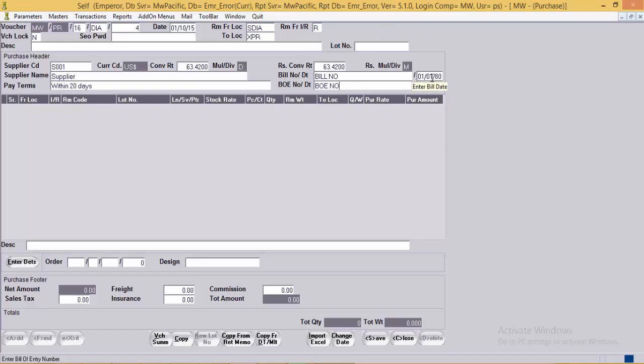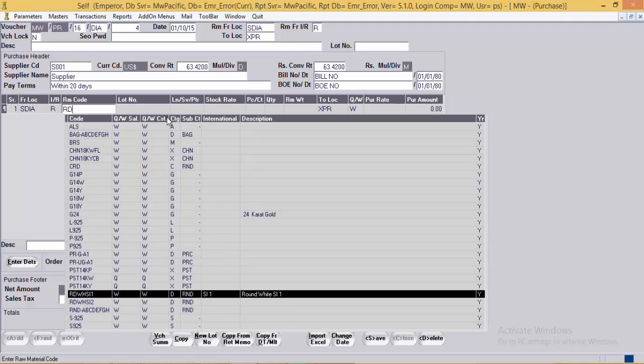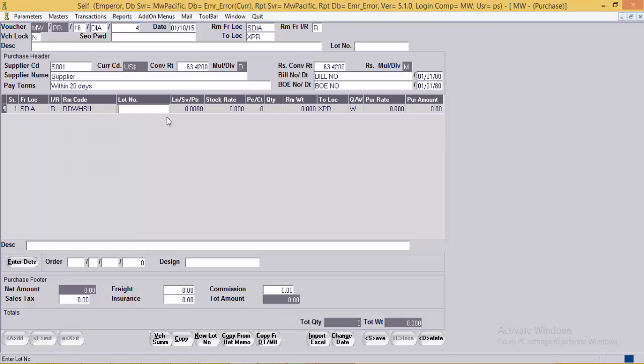And date against each, that is bill number and BOE number. Now here user can enter the RM code which has been purchased in this voucher. We'll take a purchase of round diamonds. If you want to specify the lot number, you can generate a new lot number through this button. Lot round 001. System will get the lot number over here.